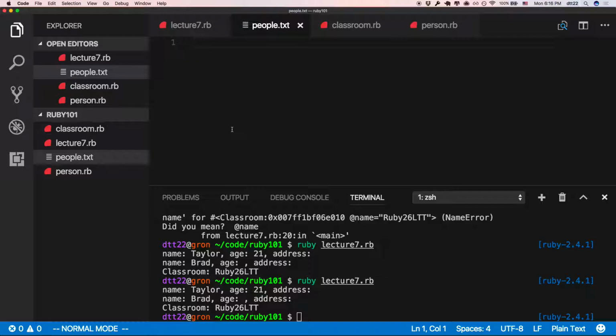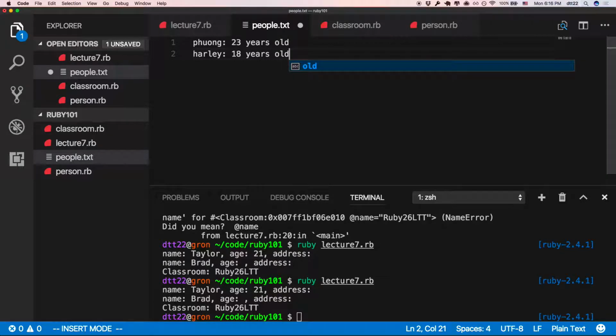So the format of how you give it to me is suddenly important. So let's go through some of yours. Person A did this, right? Phương, 15 years old, oops, Harley 18 years old. What's the first thing you notice about this file? Name and age. What do you notice? Something you like or not like about this file?